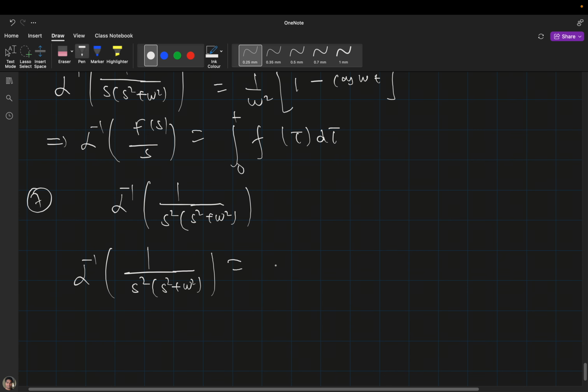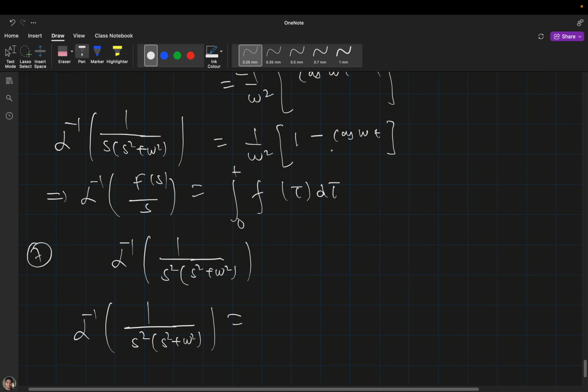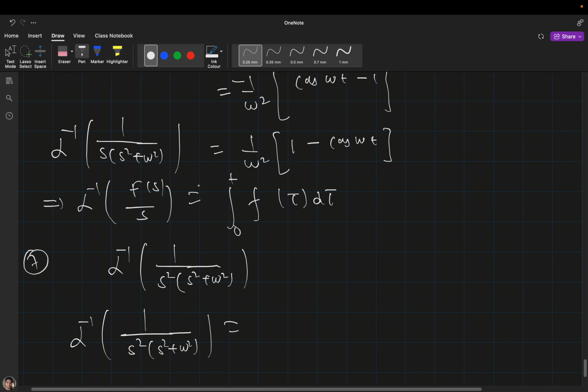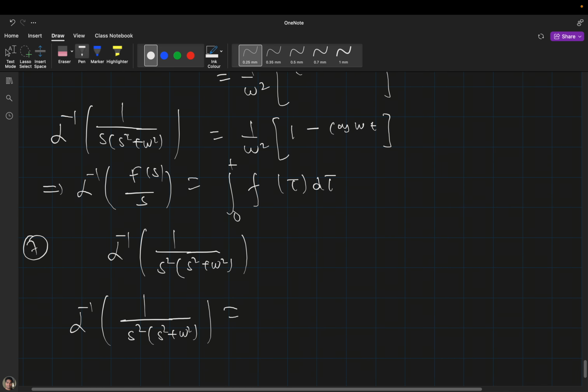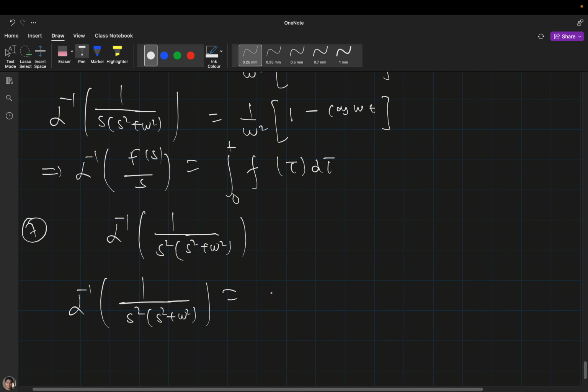It will just be the integral of this, because for this function, this is our new F(s), and this one is nothing but 1 by s times this F(s), which means that our new f(t) is this, so we just have to integrate this function.